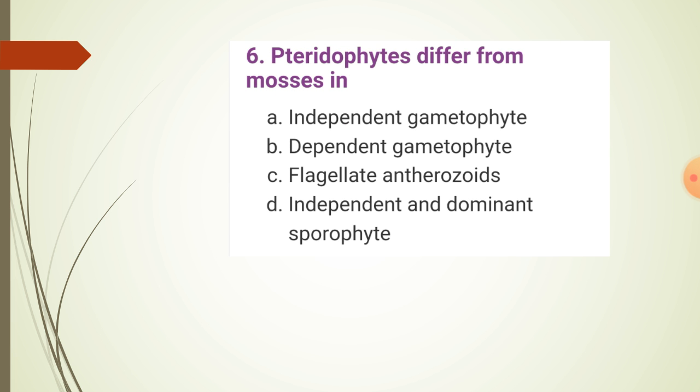Sixth: pteridophytes differ from mosses in option A independent gametophyte, option B dependent gametophyte, option C flagellate antherozoids, option D independent and dominant sporophyte. Option D is the right answer, independent and dominant sporophyte.